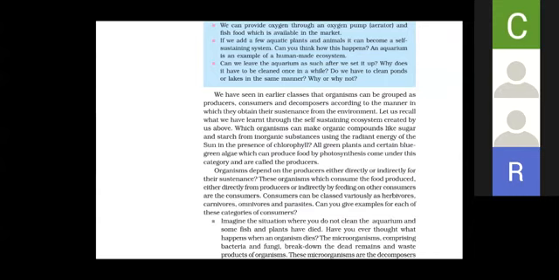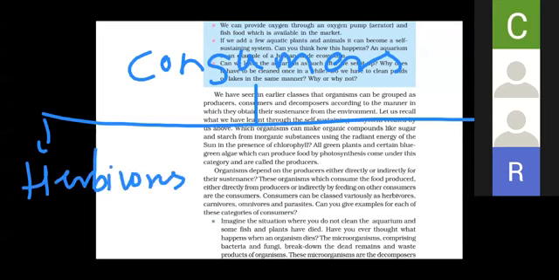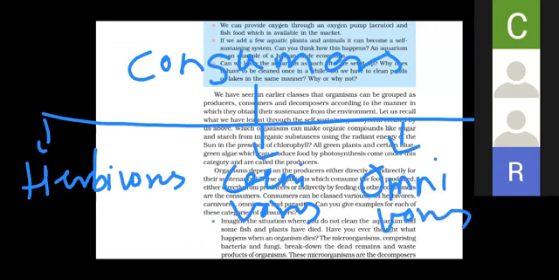The consumers can be classed as herbivorous, carnivorous, omnivorous and parasites. Consumers have four classifications, remember. Consumers are classified as herbivorous, who feed on grasses; carnivores, who only feed on flesh; then omnivores, like humans, who feed on plants as well as animals.